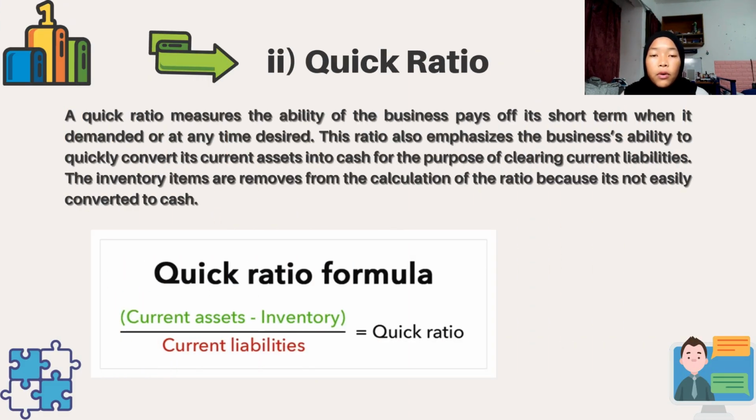I would like to talk about the quick ratio. The quick ratio measures the ability of the business to pay off in the short term when it is demanded or anytime desired. So the formula of quick ratio is current assets minus inventory to get the quick assets, then divide by current liabilities.